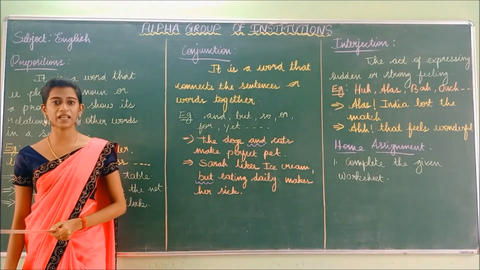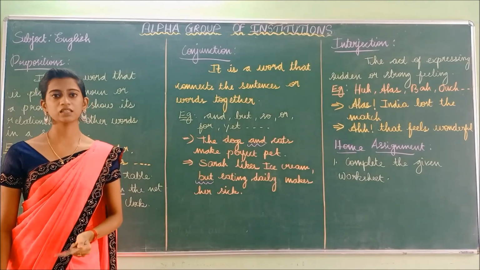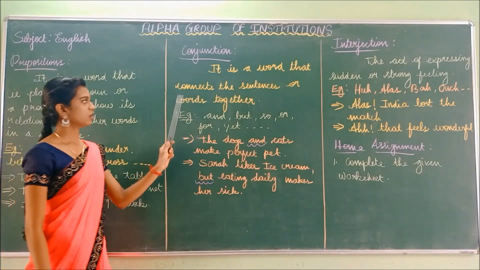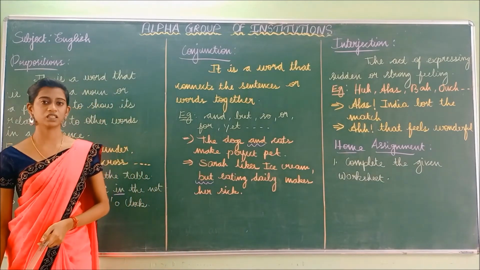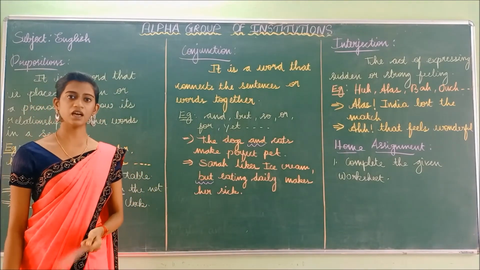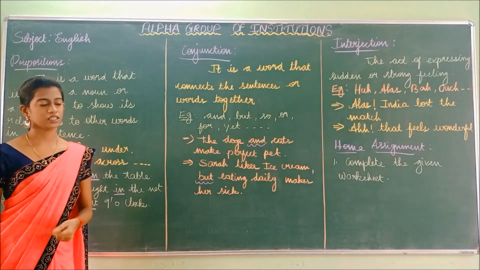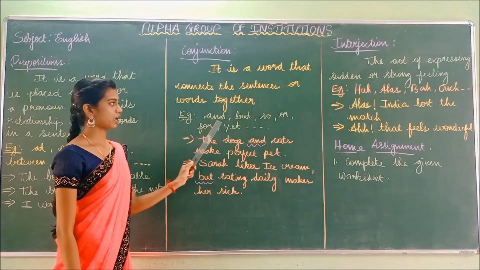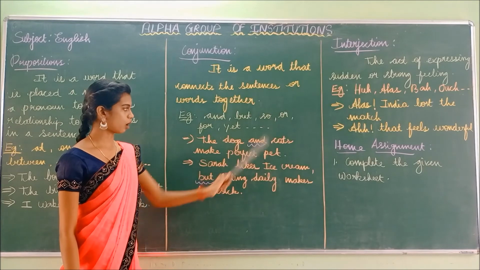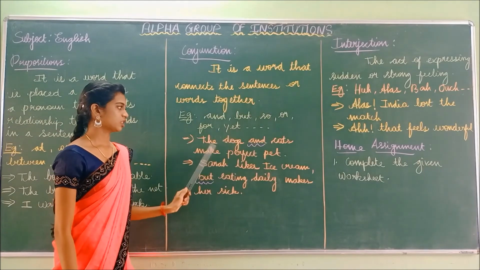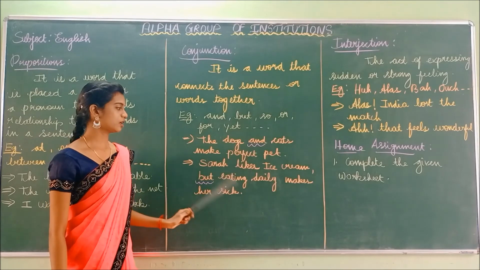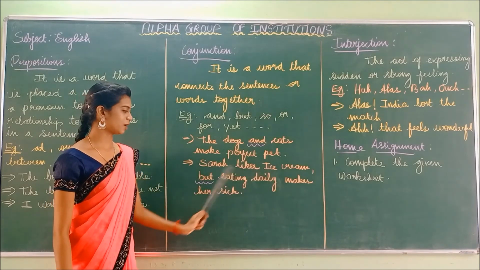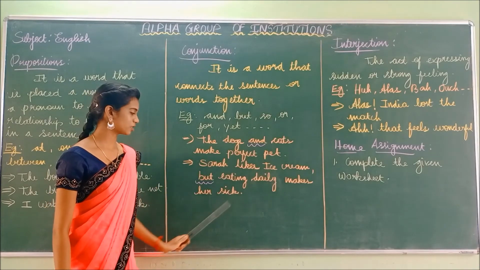So what will it do? It will connect the sentences or the phrases or words together. A phrase is a group of words. So conjunction acts like a connector. It will connect the sentence. Example: and, but, so, or, for, yet. The dog and cat make perfect pets. Sarah likes ice cream, but eating daily makes her sick.